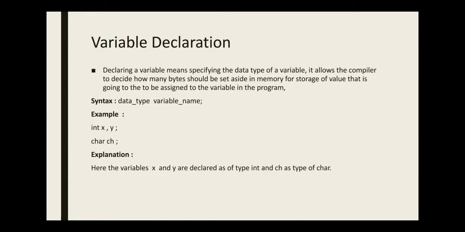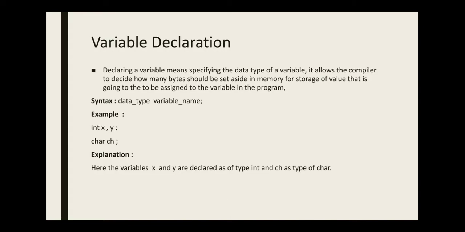In C++, all the variables that are going to be used in a program must be declared before use. Declaring a variable means specifying the data type of a variable. It allows the compiler to decide how many bytes should be set aside in memory for storage of the value that is going to be assigned to the variable in a program.